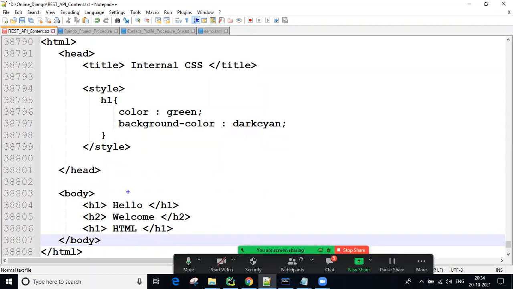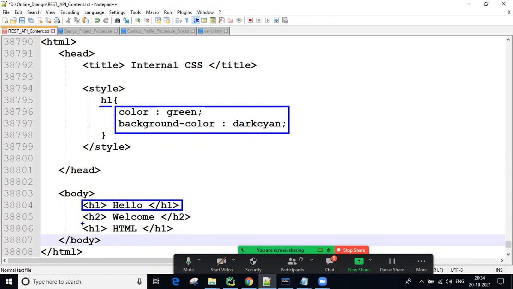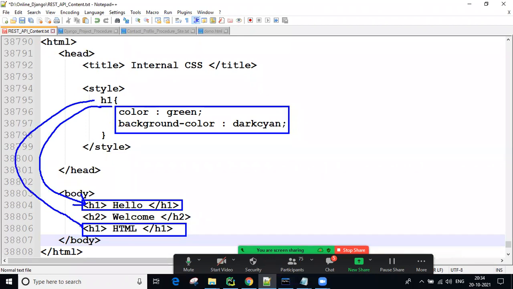Here I selected the H1 tag and applied these two styles. Now HTML is doing this: where the H1 tag is there, it identifies those H1 tags and applies these styles. You write it only one time and it applies to both H1 tags. This is nothing but reusable code, right?